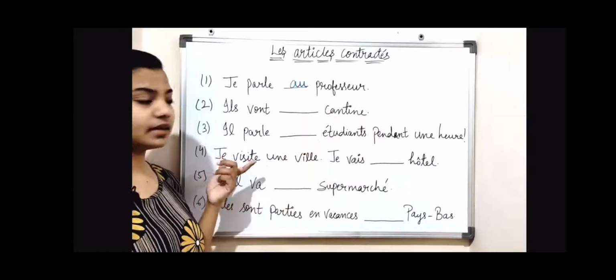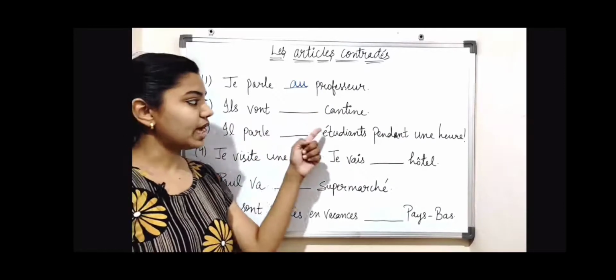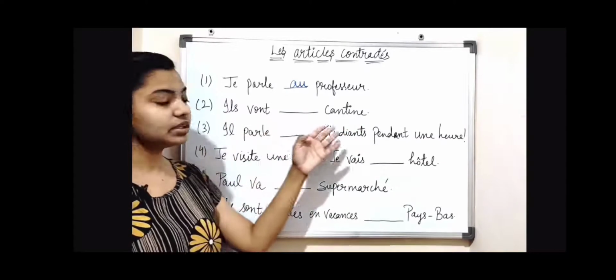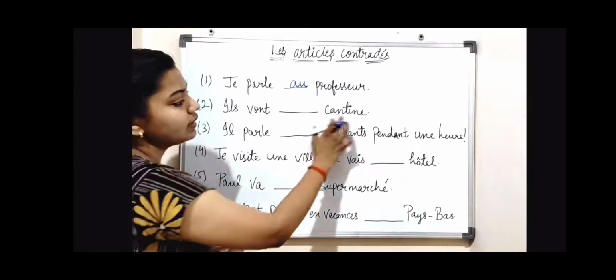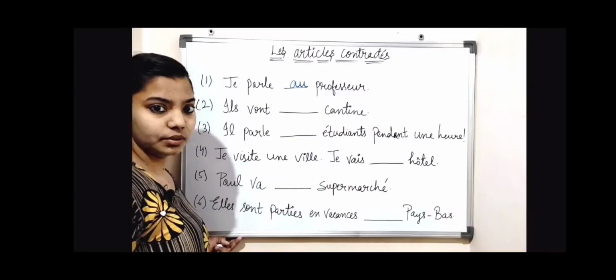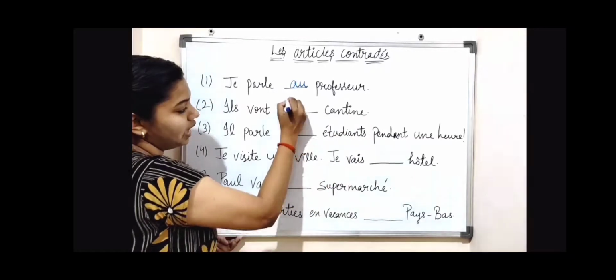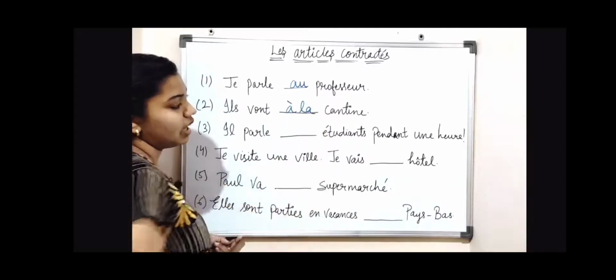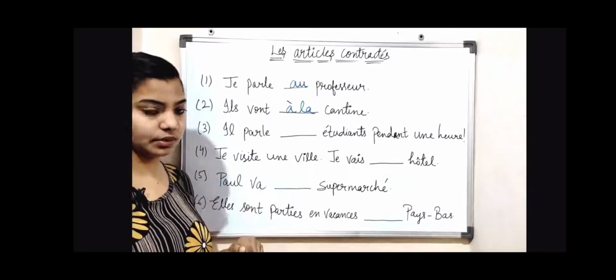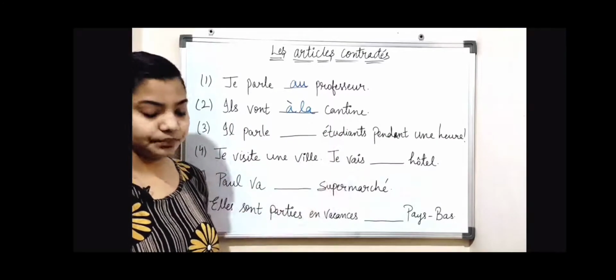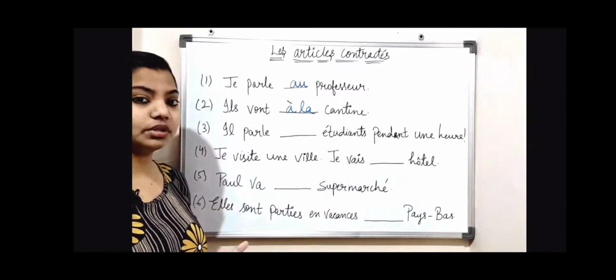Professor is masculine here, so we put au. Now number two, ils vont dash cantine, they went to the canteen. Canteen is a feminine word, so we put a la. A la is used for feminine singular. So ils vont à la cantine.